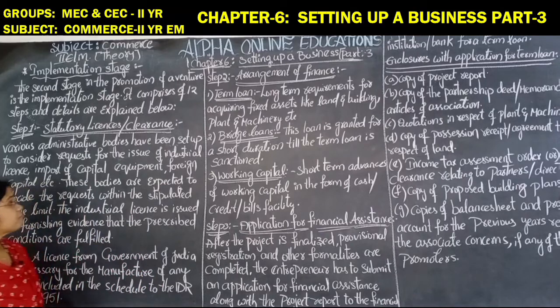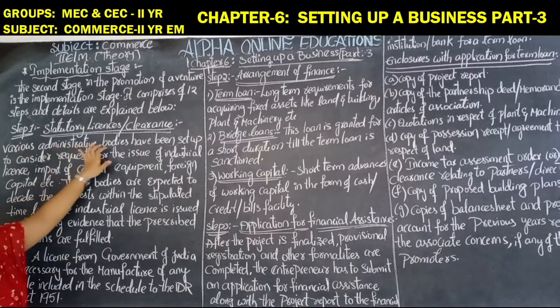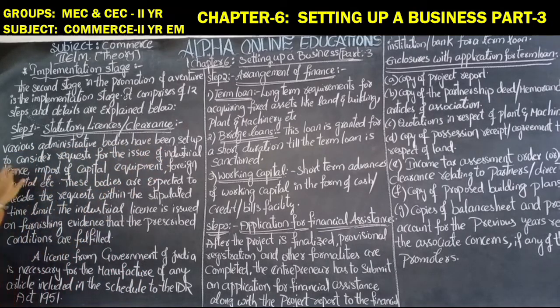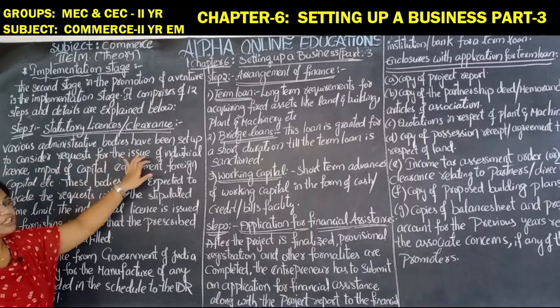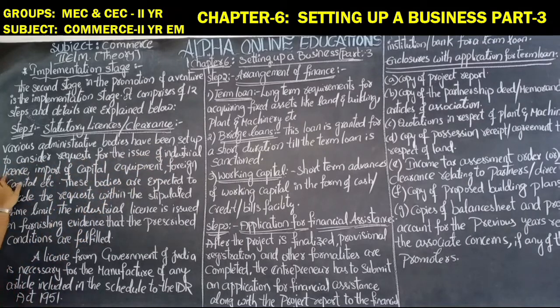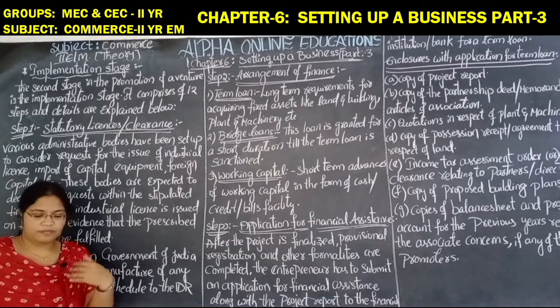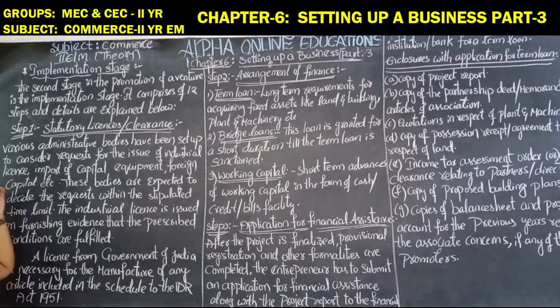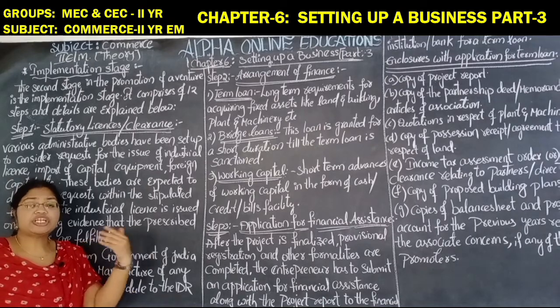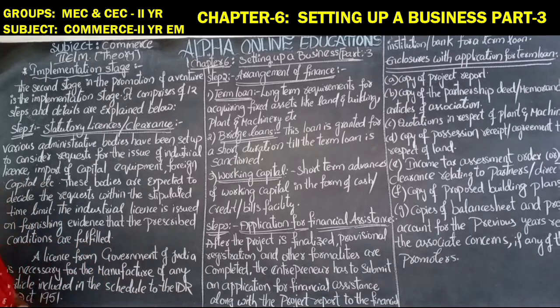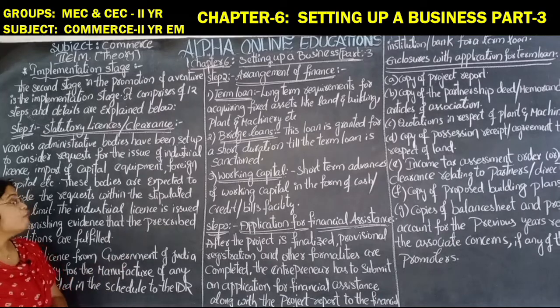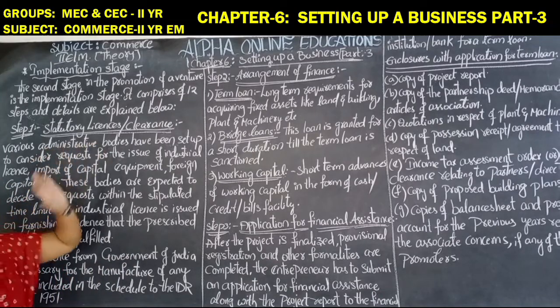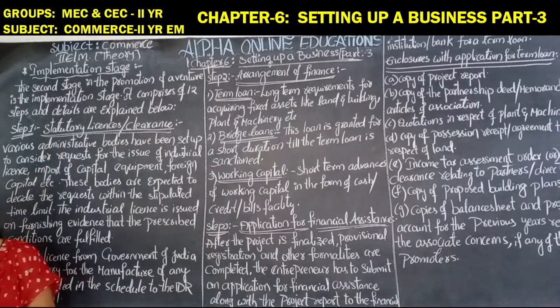Various administrative bodies have been set up to consider the request for the issue of industrial license, import of capital equipment, foreign capital, etc. For the purpose of giving permission in the form of industrial license or industrial clearance, various administrative bodies are being set up.